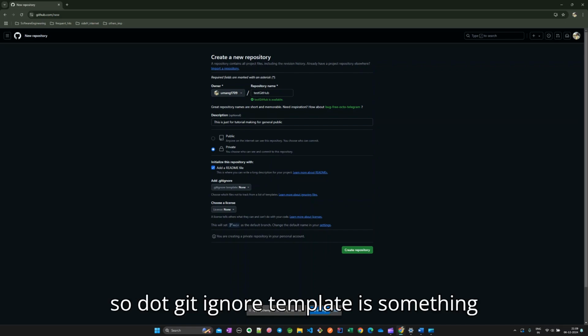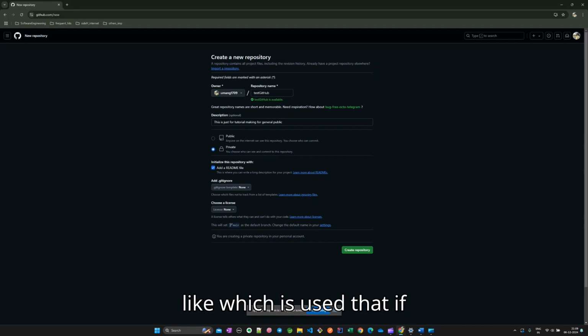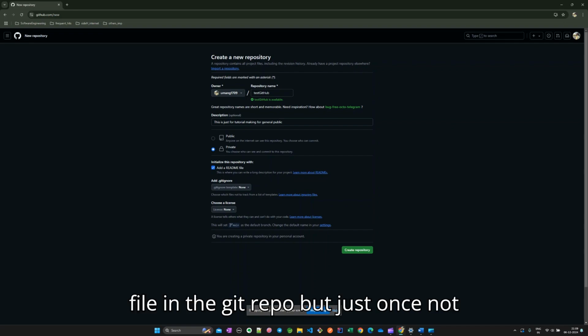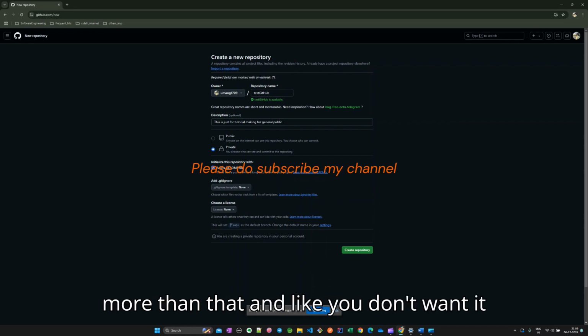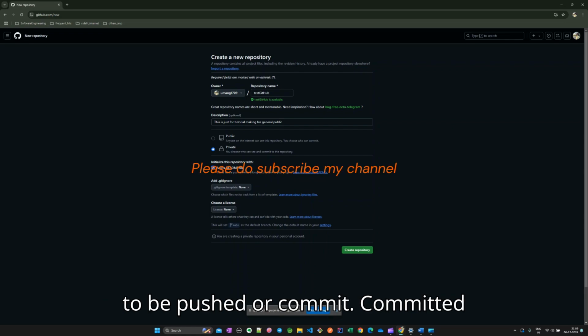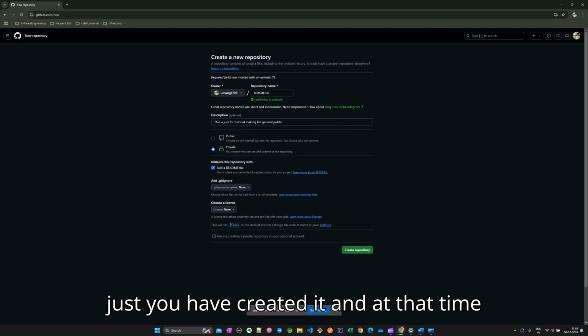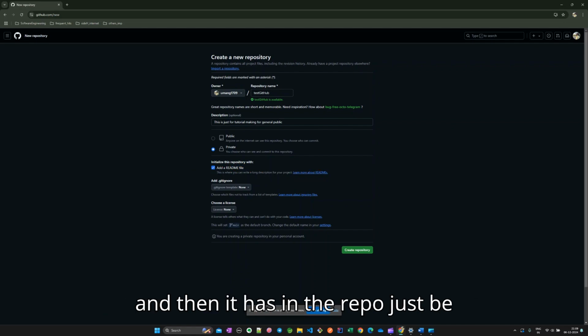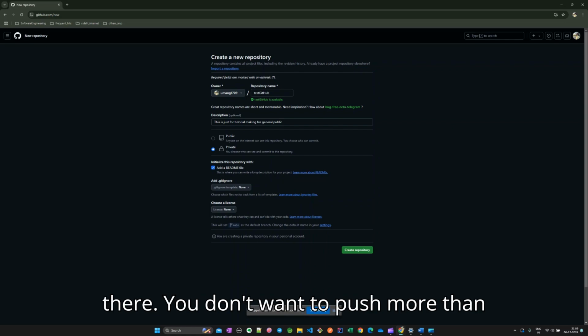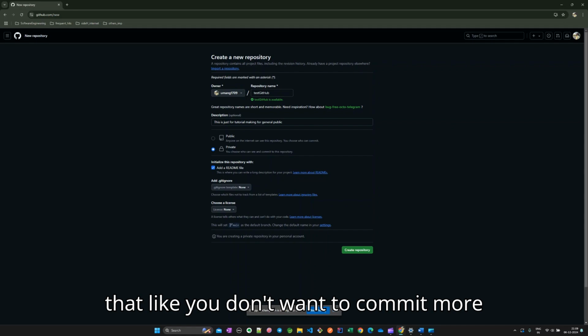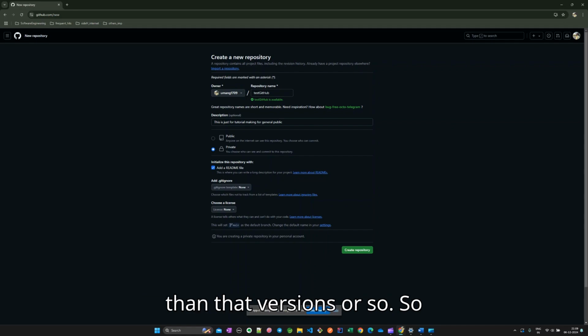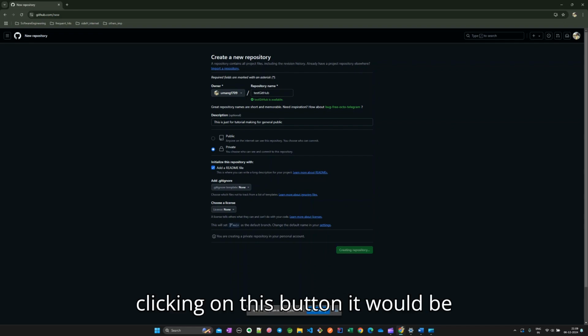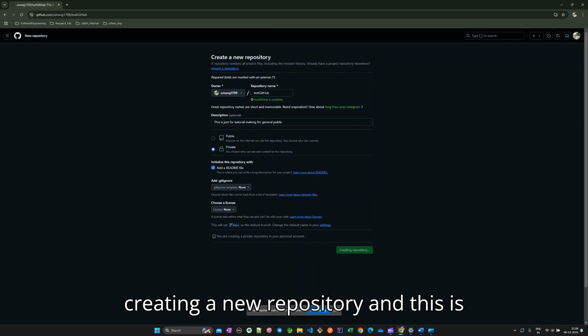Okay, so the gitignore template is something which is used if you want to have a file in the git repo, but just once, and you don't want it to be pushed or committed. You have just created it, and it just stays there in the repo. You don't want to push or commit more versions of it. So that's it for creating a new repository. If you click on this button, it will create a new repository.